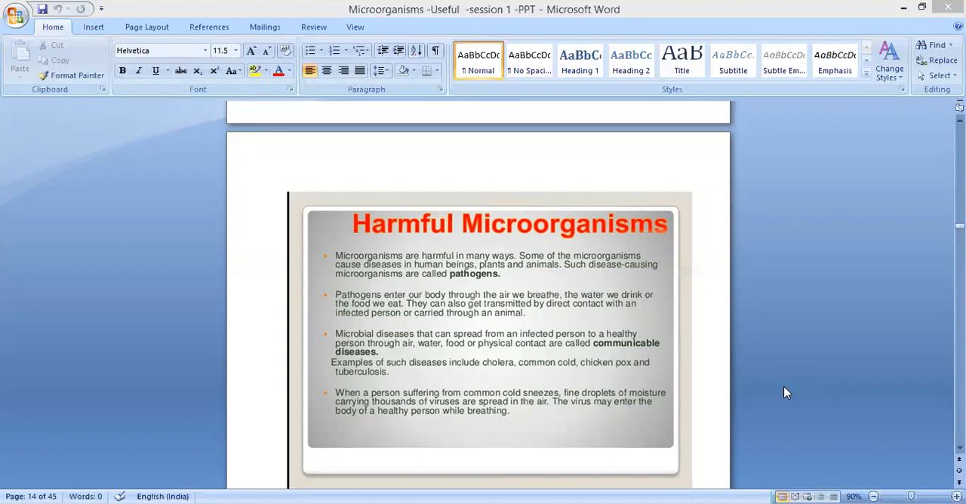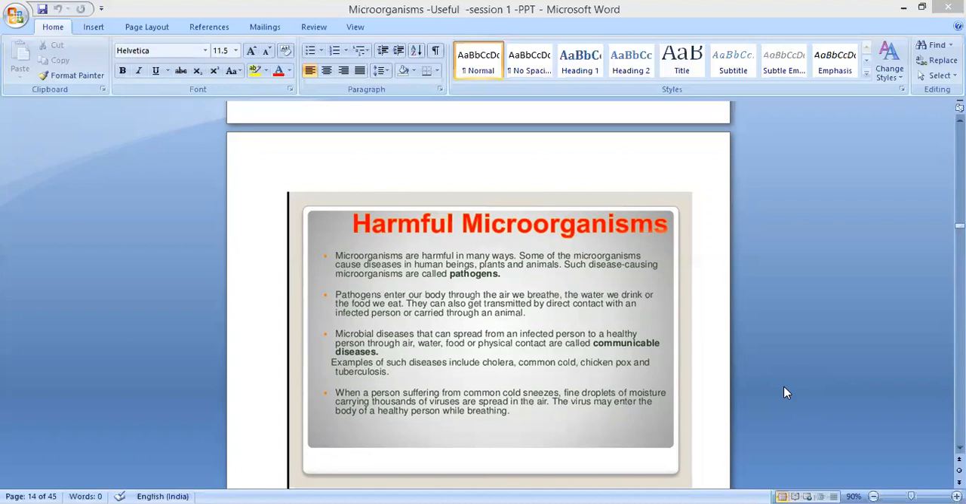Or carried through an animal. One example is mosquitoes. There are different small organisms there. We get different types of fever through mosquitoes: malaria, dengue fever, chikungunya. All these we get through mosquitoes. So that is the meaning of carried through an animal.